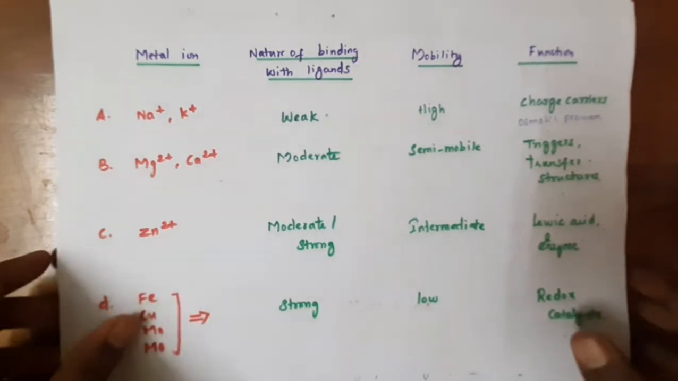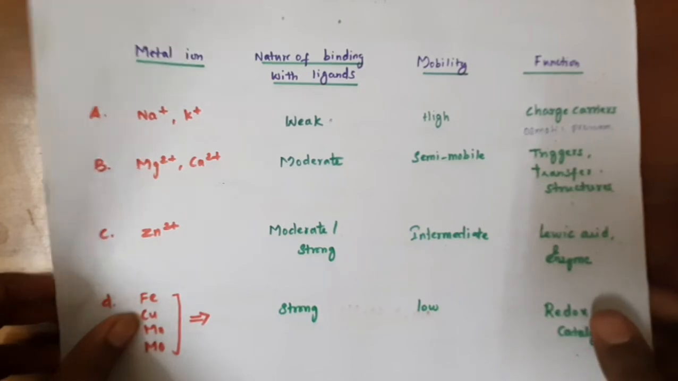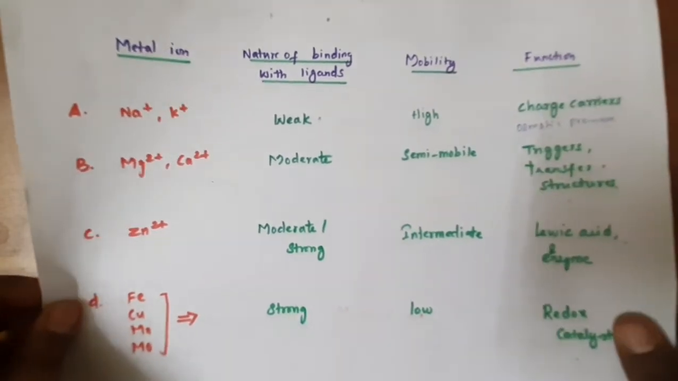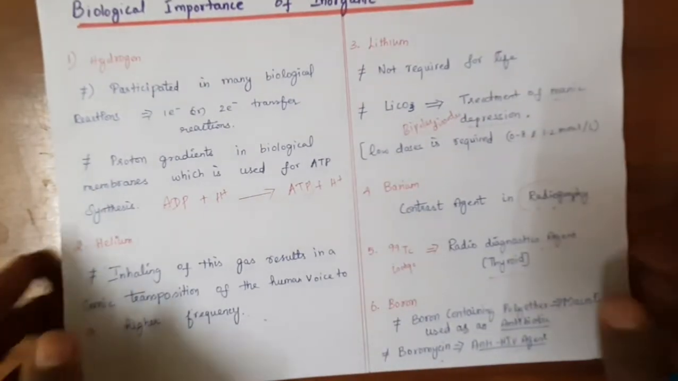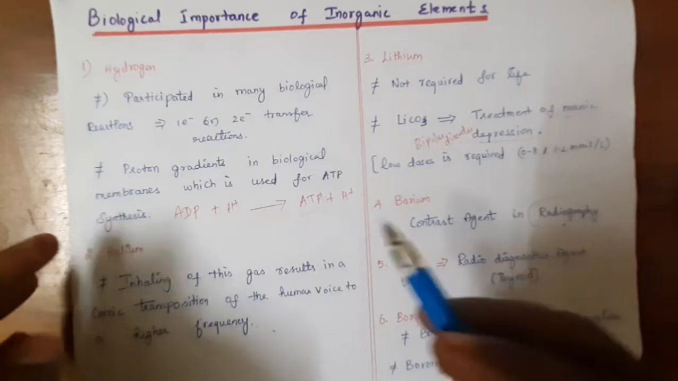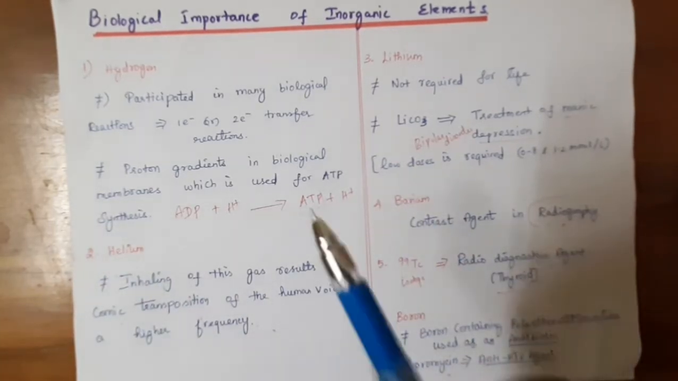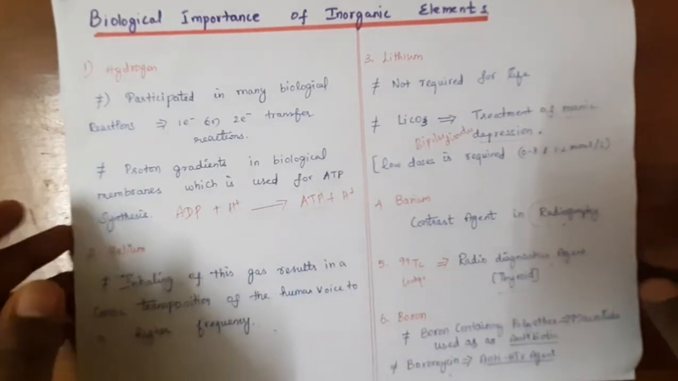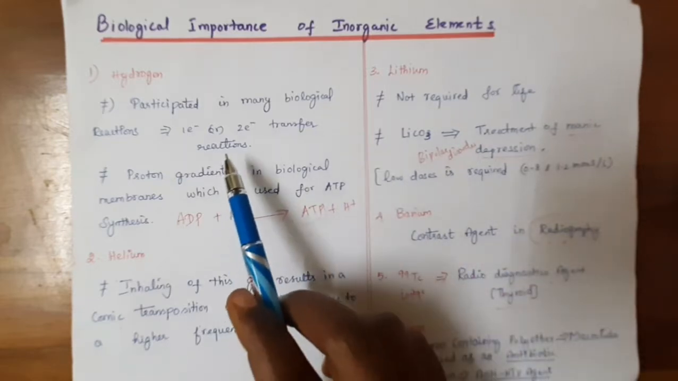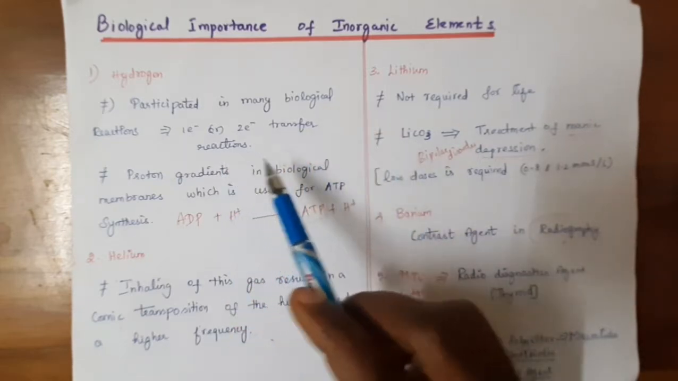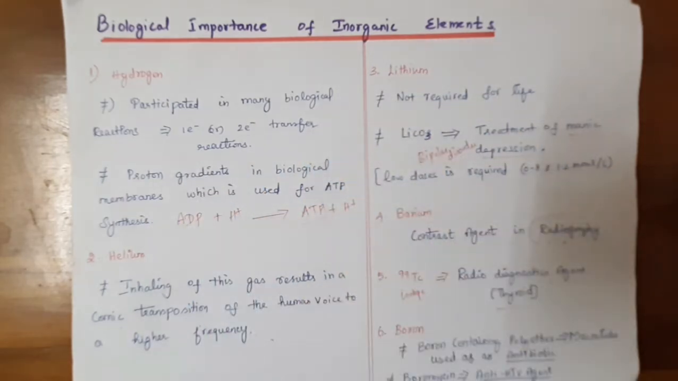Okay, and next we will see the biological importance of the essential elements. First we will go with the lightest element, that is hydrogen. Hydrogen is the lightest element and it participates in many biological reactions, mainly one electron and two electron transfer. These types of electron transfer reactions are facilitated through the hydrogen atom.